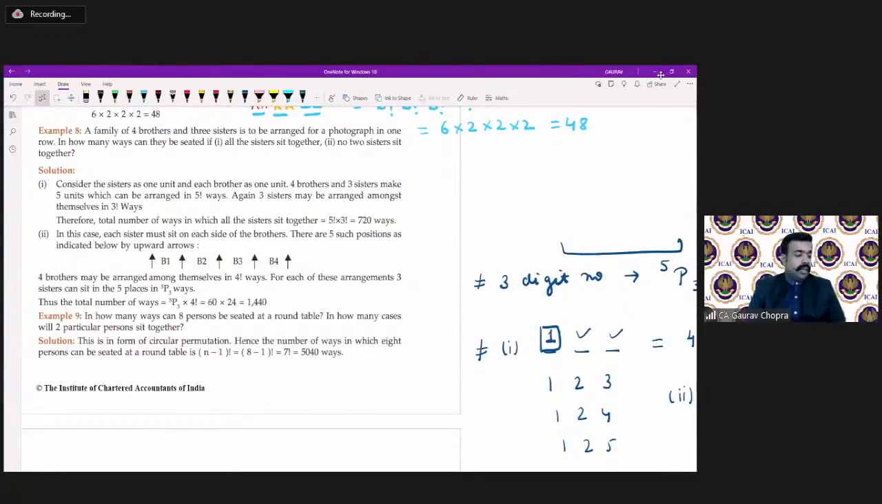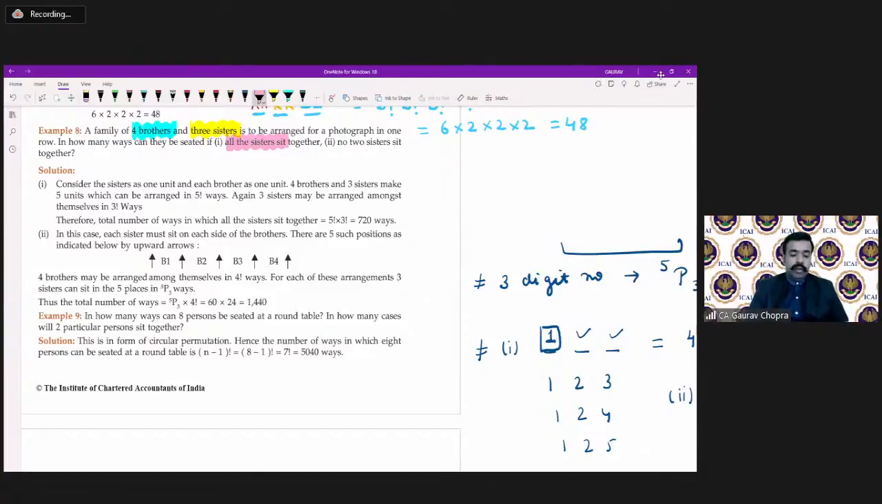Then example number 8 we are doing now. Example number 8 says a family of 4 brothers and 3 sisters is to be arranged for a photograph in one row. In how many ways can they be seated if all the sisters sit together? So there are 4 brothers and 3 sisters. And what is the condition? The condition is that all the sisters sit together, and the second condition is that no 2 sisters sit together. So in how many ways can this be done?